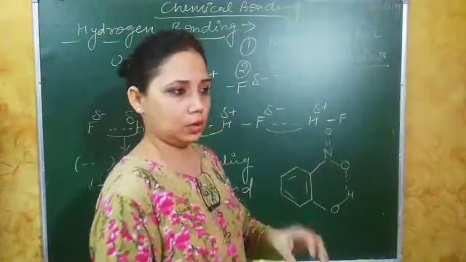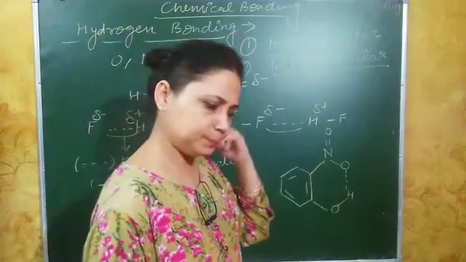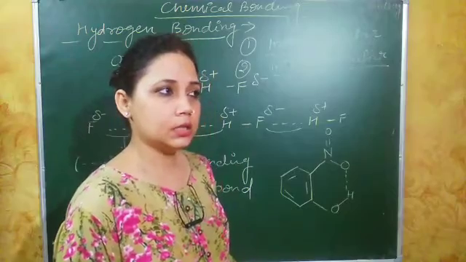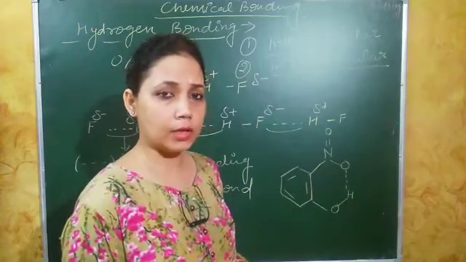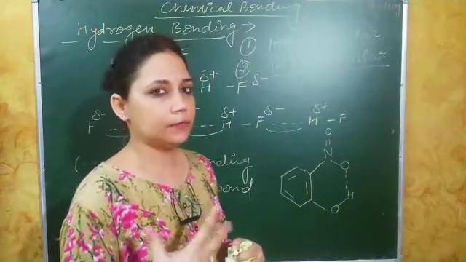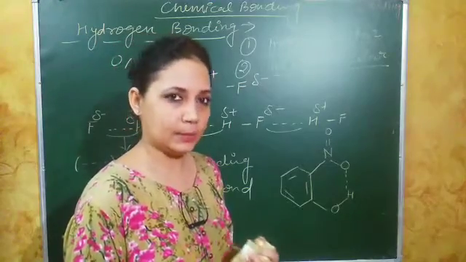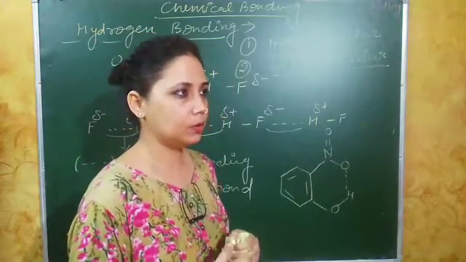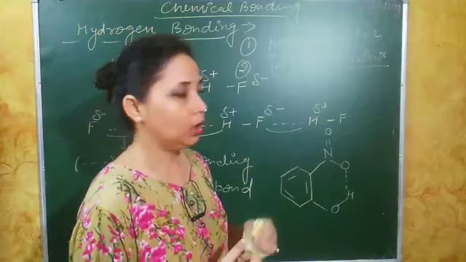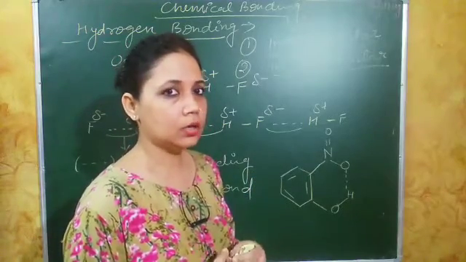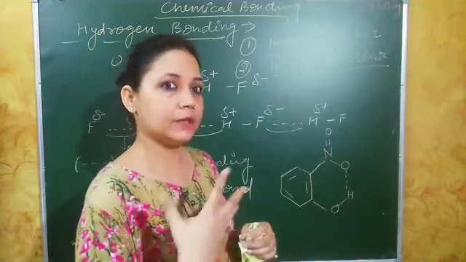So what is intermolecular hydrogen bonding? This bond is formed between different molecules. Maybe they are similar or they are different.